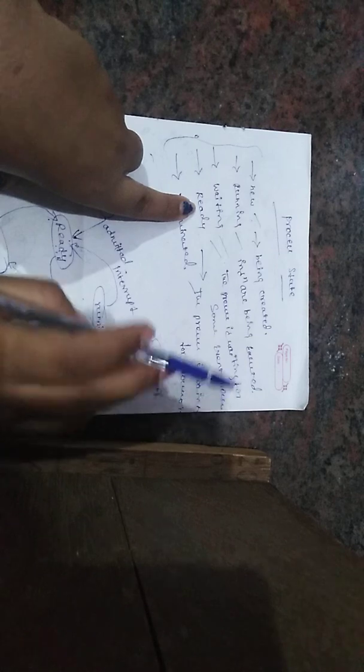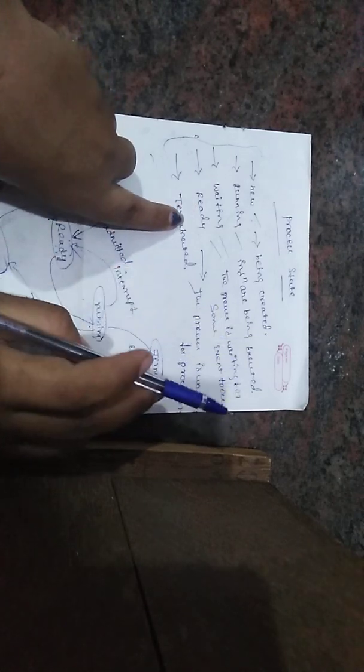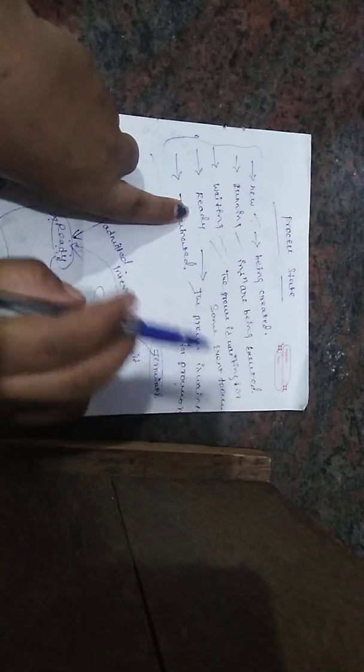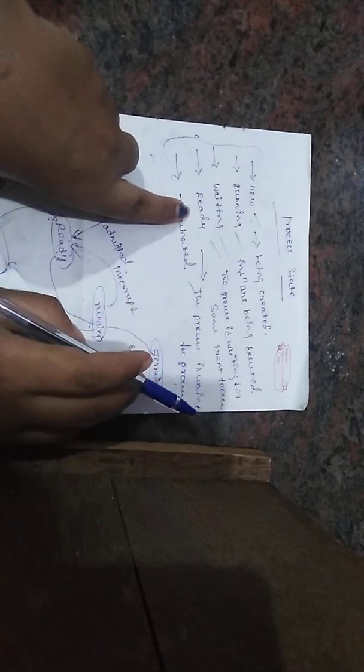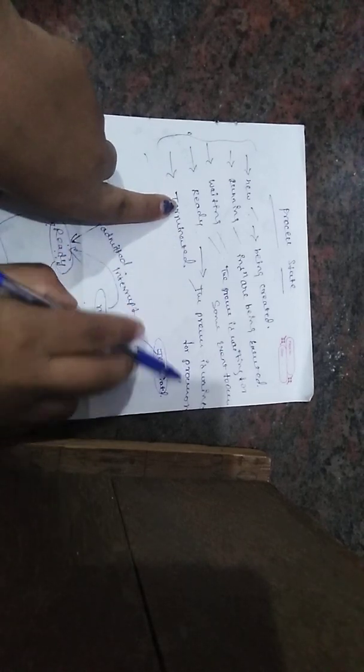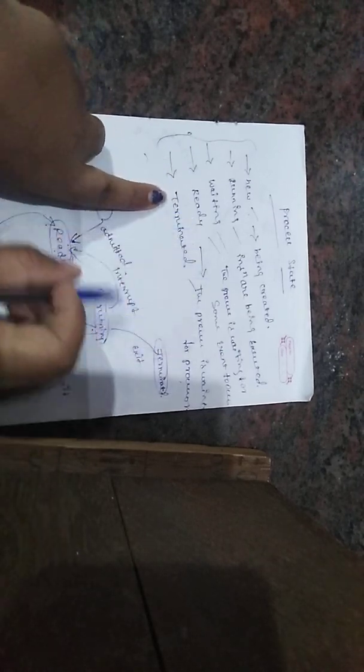It means while one program is executing, the second program will be waiting for some time. When the first program has been executed, we go to the second program and it will be executed. That waiting for the processor is what we call ready.